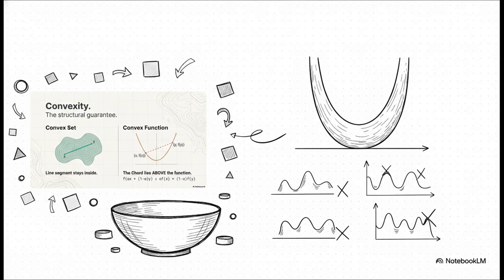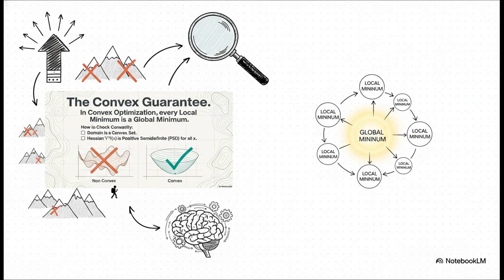You can test it this way. If you draw a straight line between any 2 points on its surface, that line will never ever dip below the surface of the bowl. And this simple bowl shape gives us what might be the single most powerful idea in all of optimization, the convex guarantee. Here it is. In a convex world, any local minimum is also the global minimum.